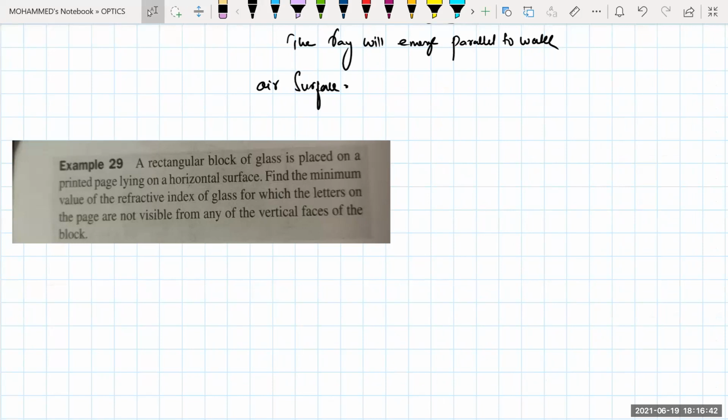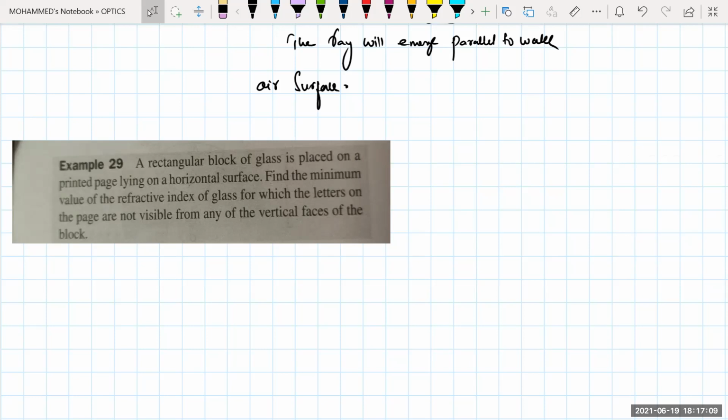A rectangular block. We got a rectangular block of glass and it is being placed on a printed page. A page is being placed and it is lying on a horizontal surface. Find the minimum value of the refractive index of the glass such that the letters on the page are not visible from any vertical surfaces. Generally, when that type of glass block is placed, the letters will appear to be raised and we are able to see what exactly is written there.